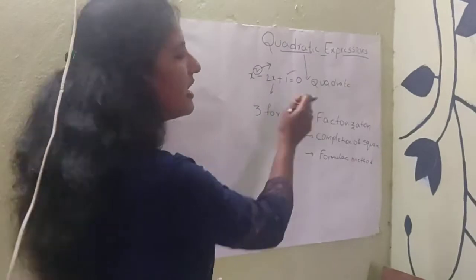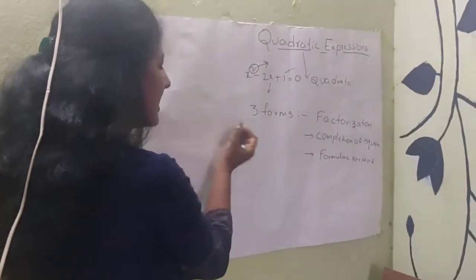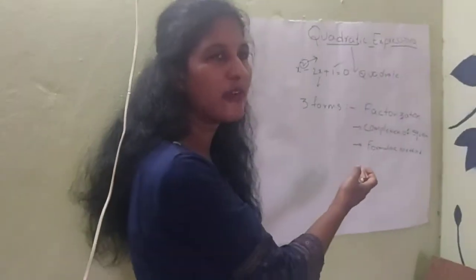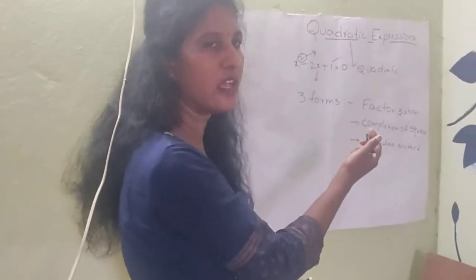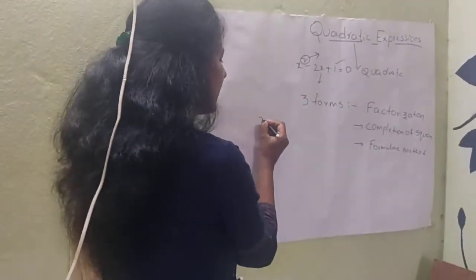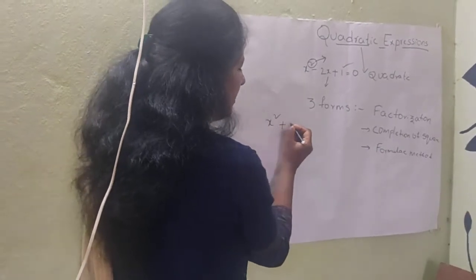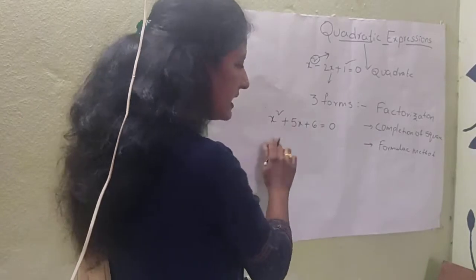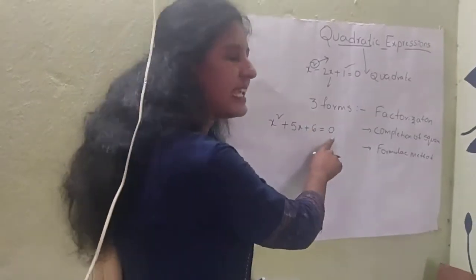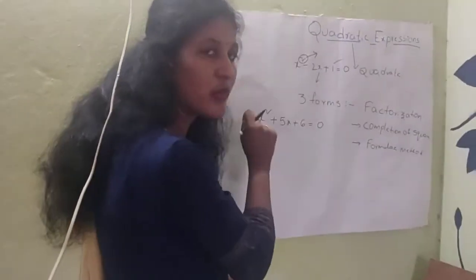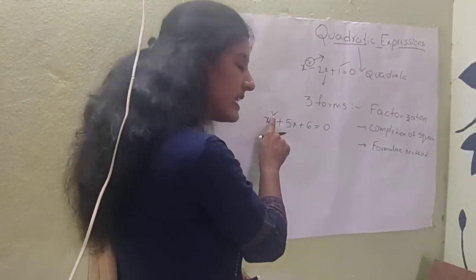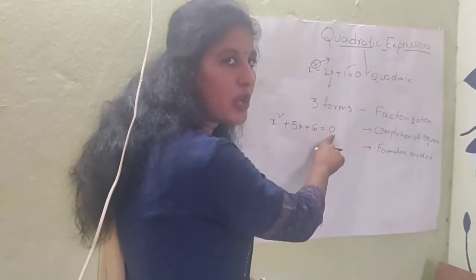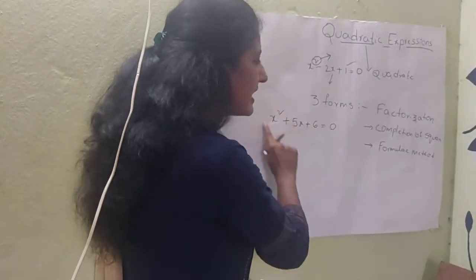Coming to factorization. Factorization is nothing but writing the expression as a multiplication of factors. For example, take x square plus 5x plus 6 equals 0. This is a quadratic equation. How do we know? It is of degree 2 and it ends with 0. So it is known as a quadratic equation.